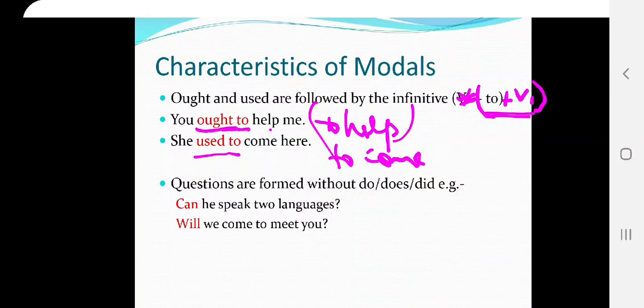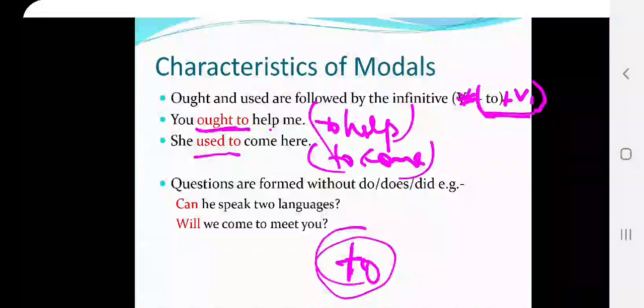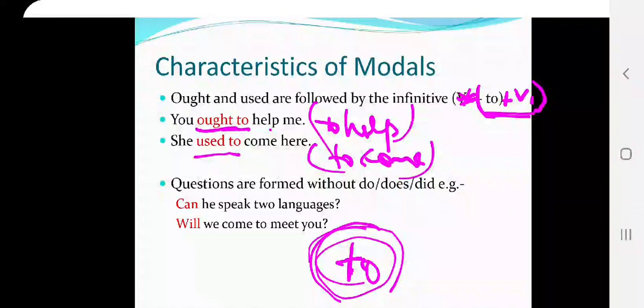You have to follow this rule only with ought to and used to. Otherwise you follow the rule with can, may, and go. We don't use the to-infinitive with all other modals, but only with ought and used, where we use to before the main verb. Questions are formed without do, does, did. Sometimes we have to ask questions, so what do we do in the question form?